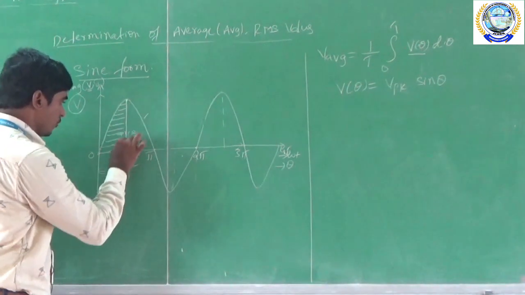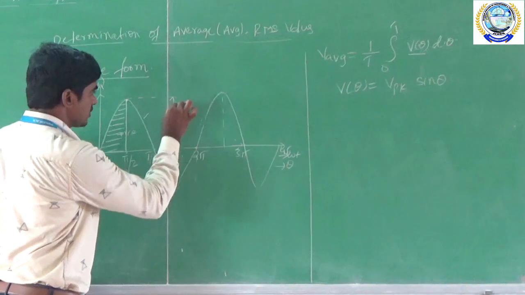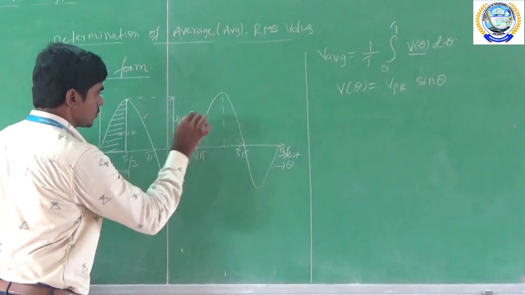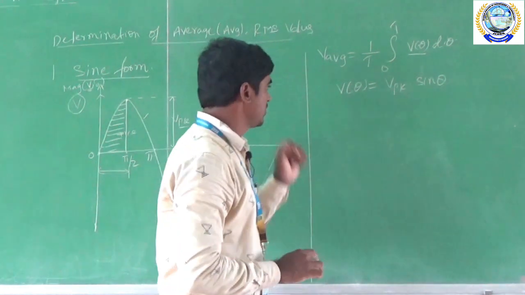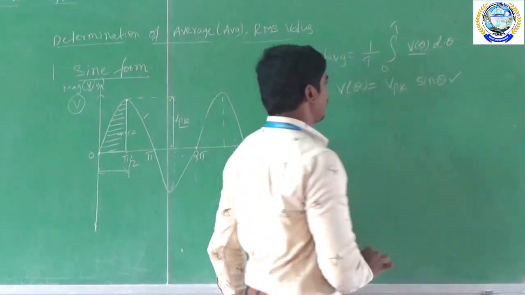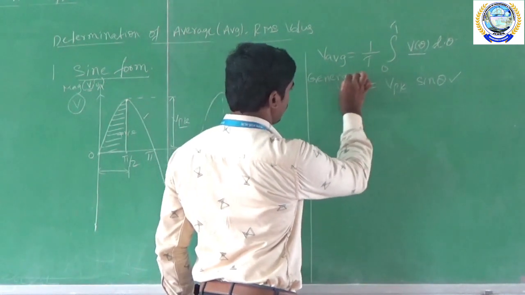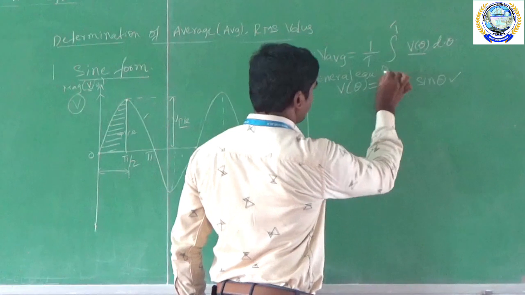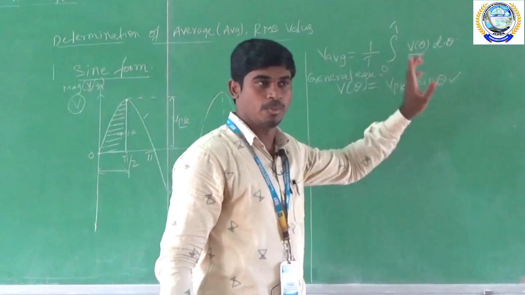So what is the Vpk? This value is called the Vpk. Vpk into sine theta is the general equation for the sine waveform. General equation for the sine waveform: V of theta is equal to V pk into sine theta.